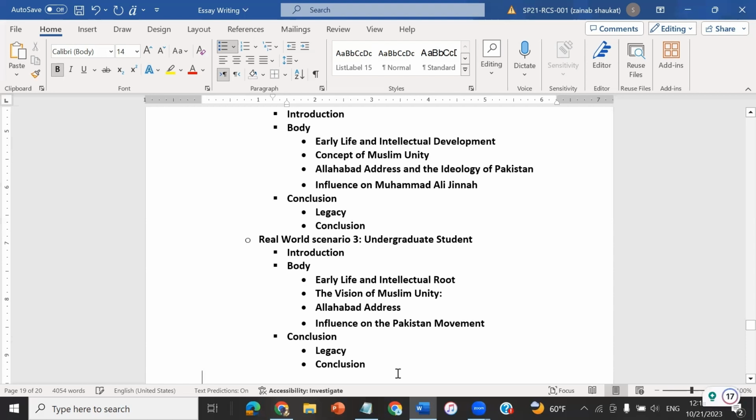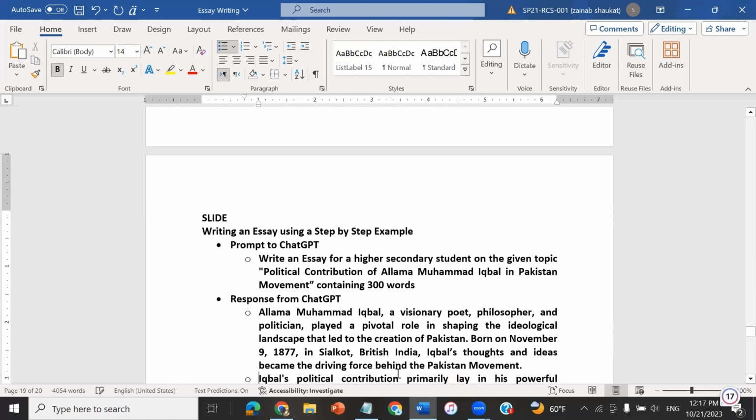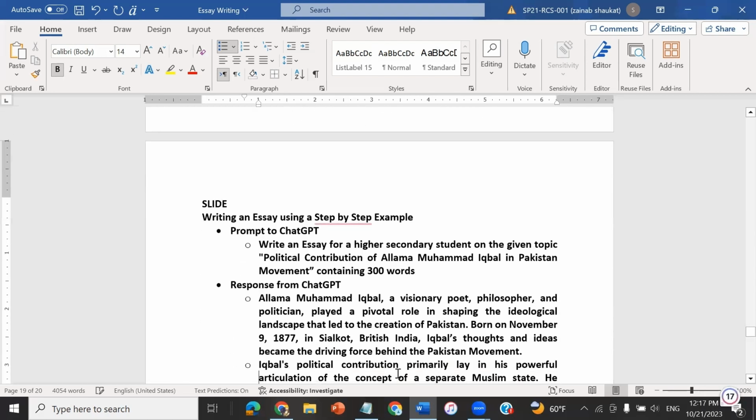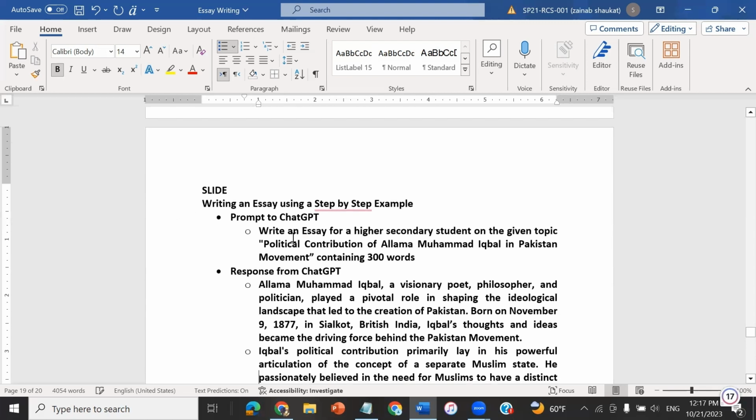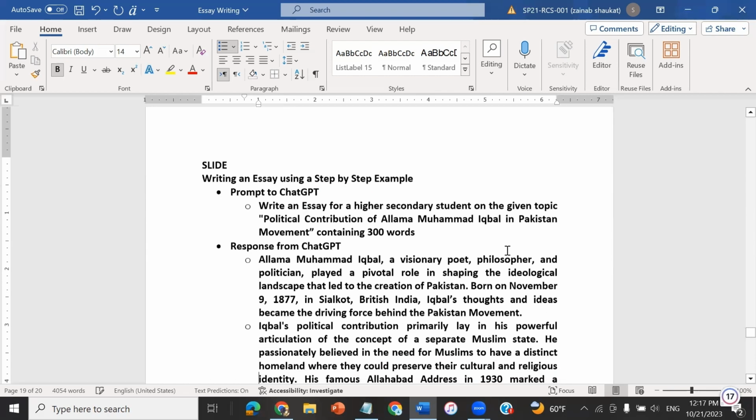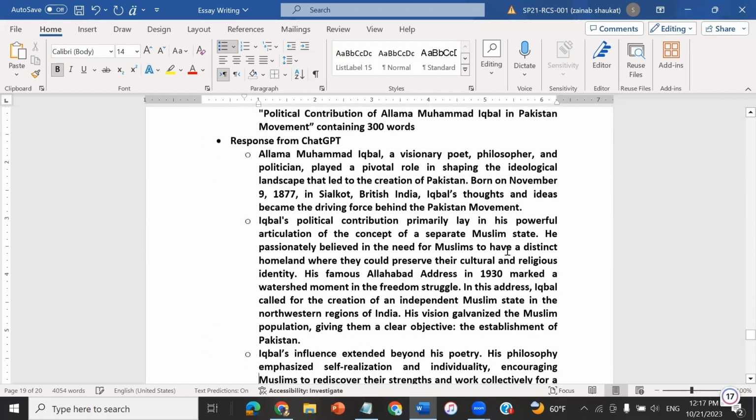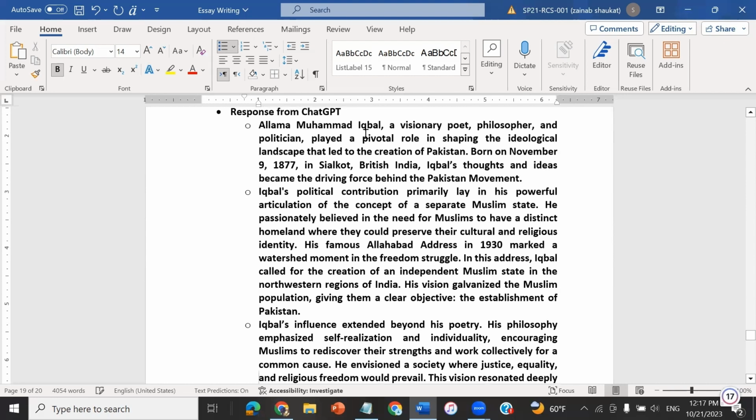So let's take another example. I have made my query or prompt more specific as per my desire. You can see here, write an essay for a higher secondary student on the given topic, that is the political contribution of Allama Muhammad Iqbal in Pakistan movement, containing 300 words. The response from ChatGPT I got is this.